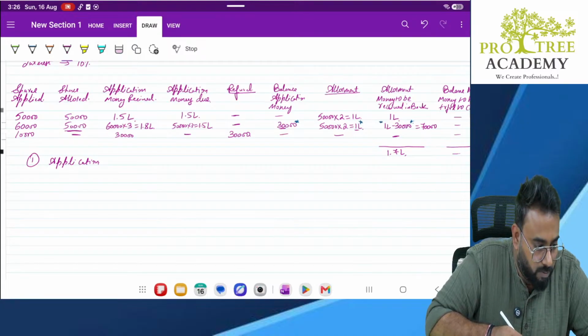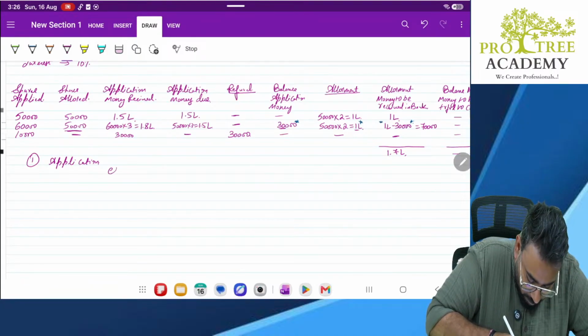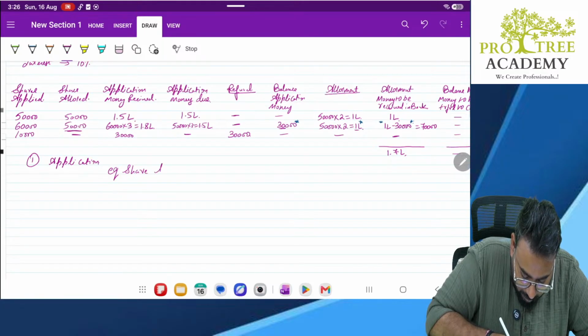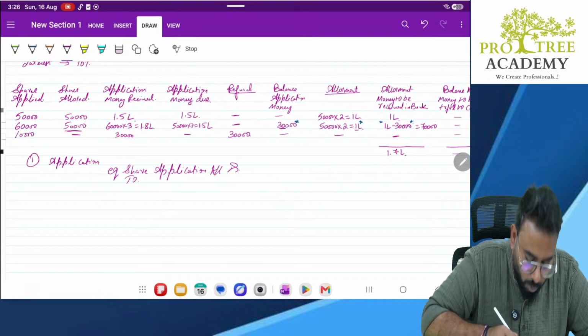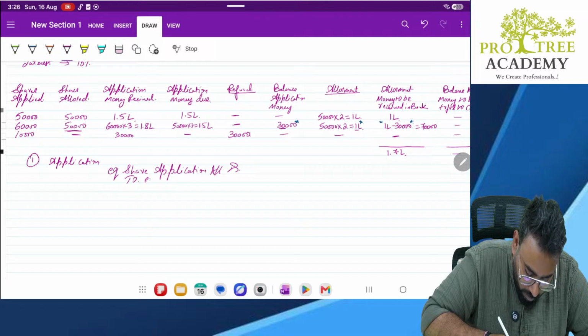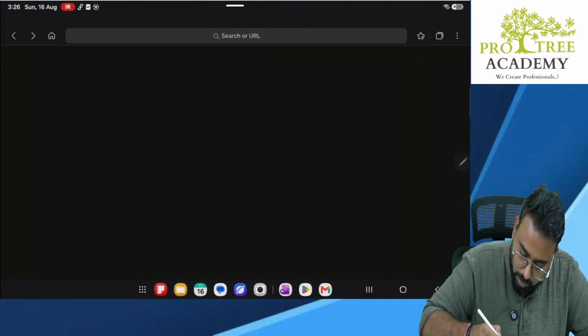On application, what is the entry you pass?